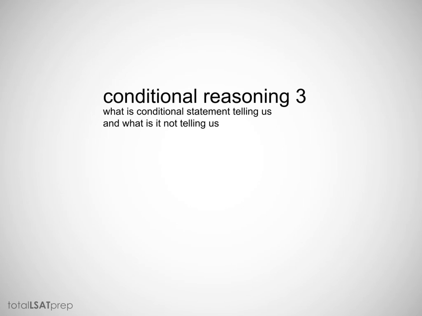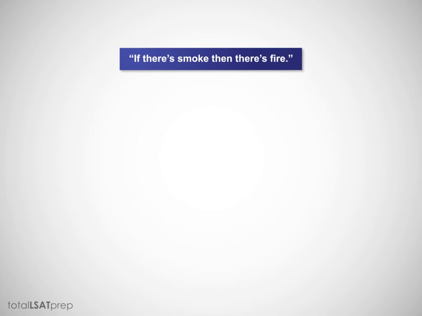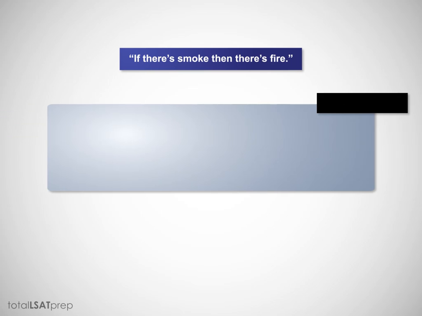Okay, in this video, we're going to go into a little bit more detail about what it is that the conditional statement is telling us and what it's not telling us. Alright, so let's take a look at this conditional statement. It says, if there's smoke, then there's fire. So what's it telling us? Well, the conditional relationship is not a causal relationship.